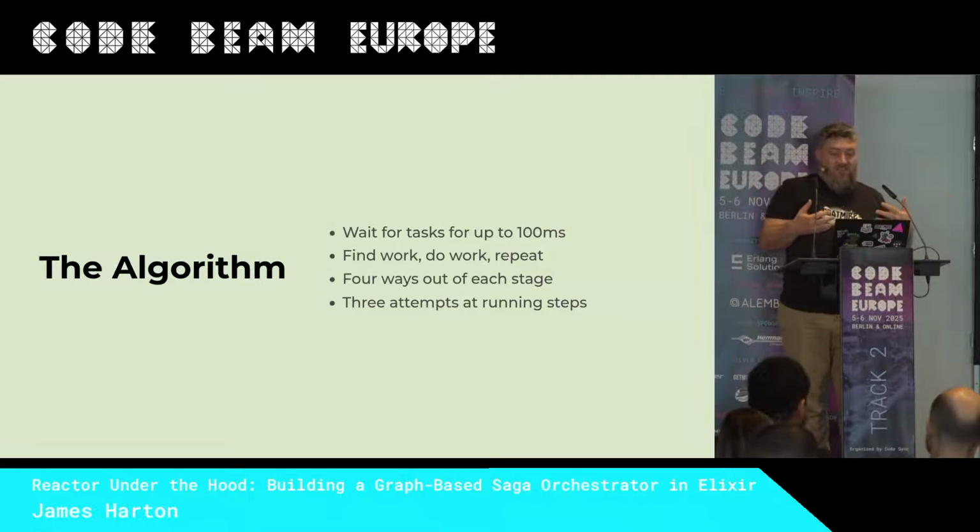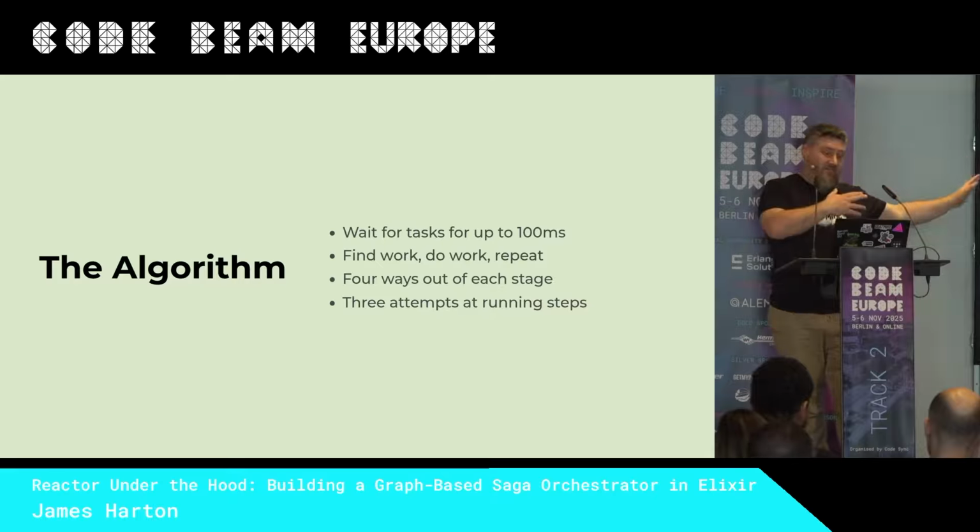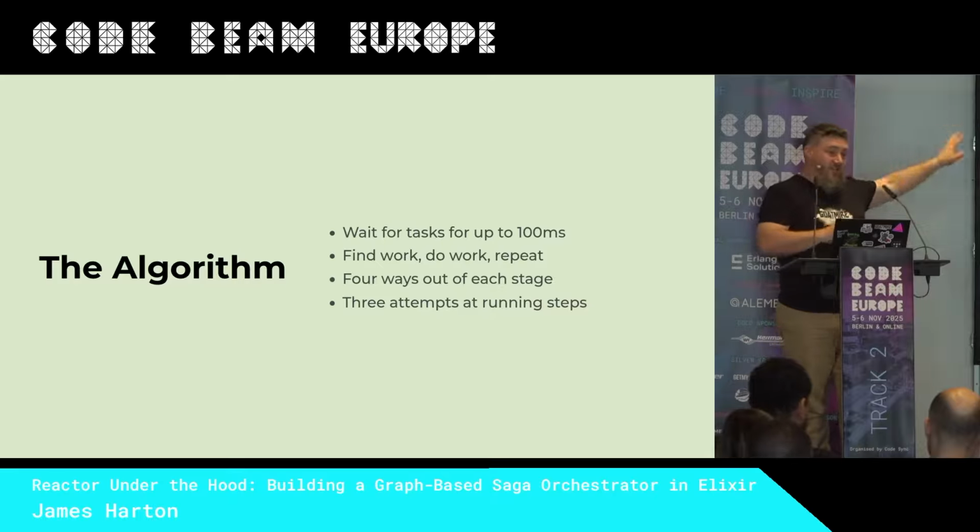But the cool thing is every one of them can return one of 4 things. We return continue, which means I didn't do anything, move on to the next stage in the process. Recurse, which means start over from the beginning. Halt, which means pause execution and return a partial result, so reactors can pause. And undo, which means there was an error, you need to change tack and start undoing work.